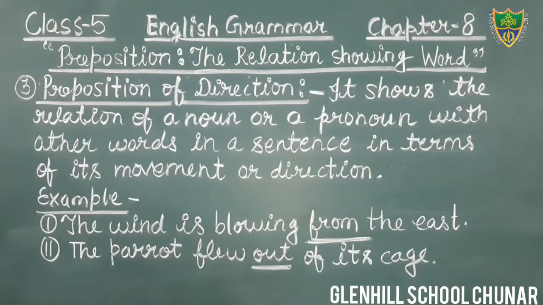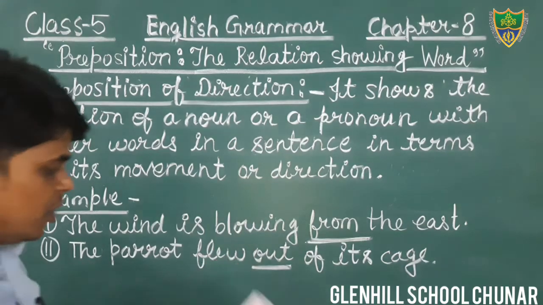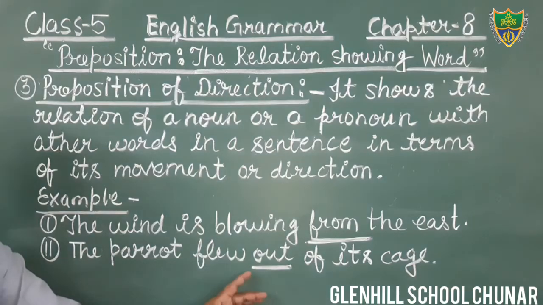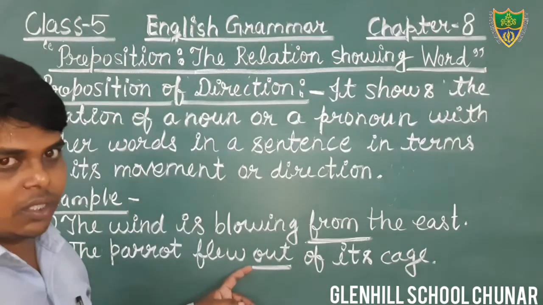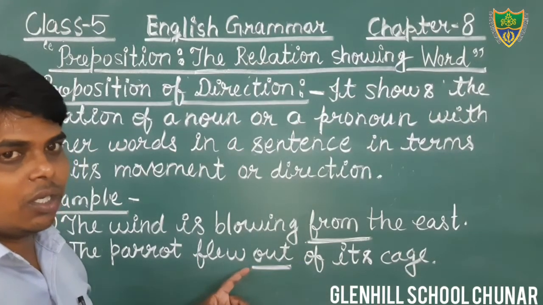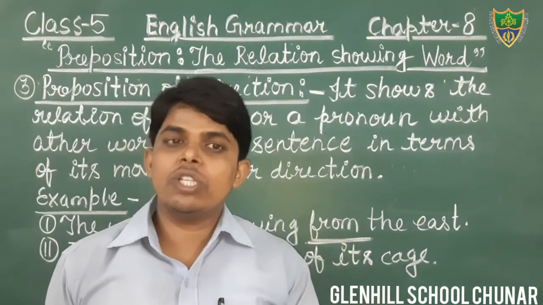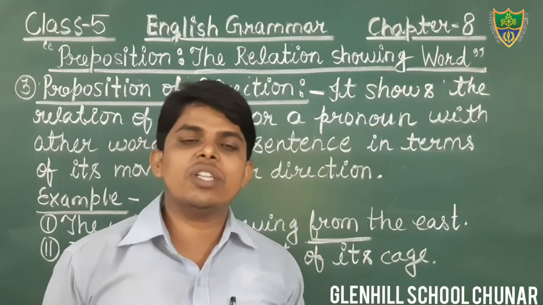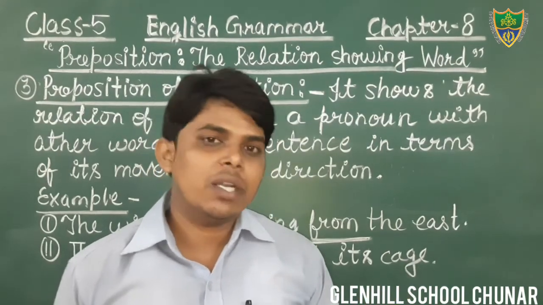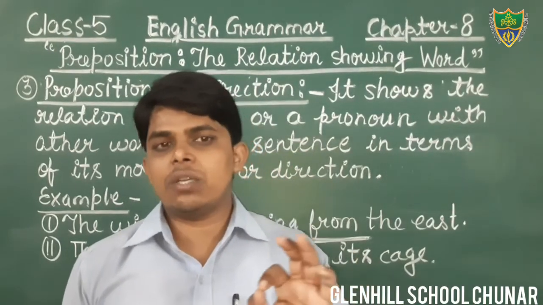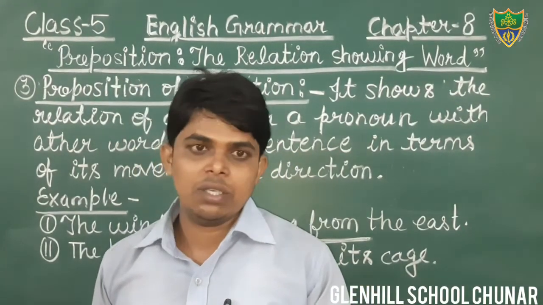Preposition of movement. Preposition of direction. The parrot flew out of its cage. Okay students? So here it shows what? Movement. Okay? The preposition which is used in terms of movement or direction, that is known as preposition of direction. Okay students, and there are so many prepositions that we will discuss in the exercises.